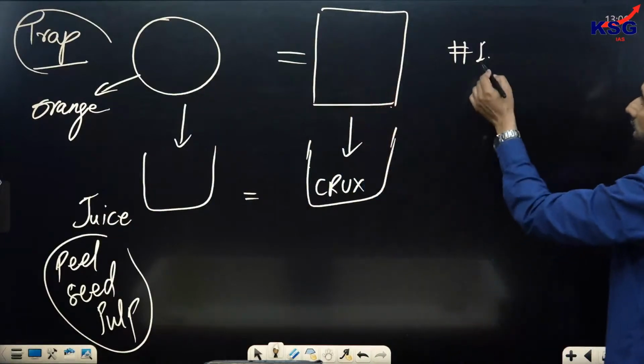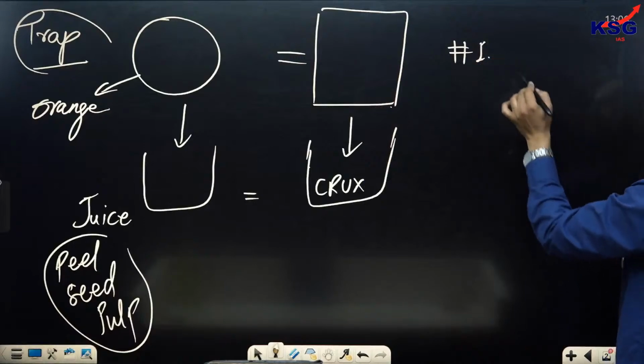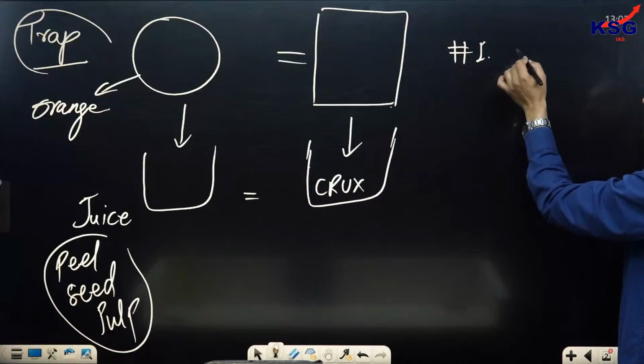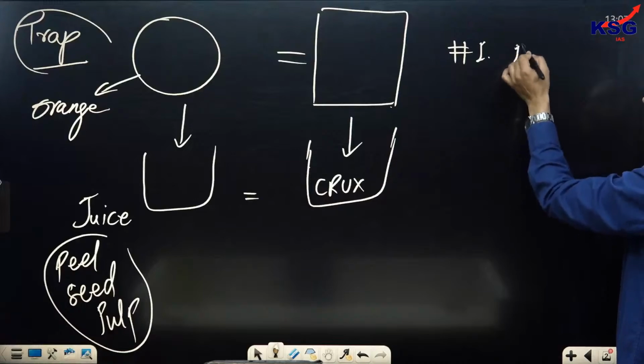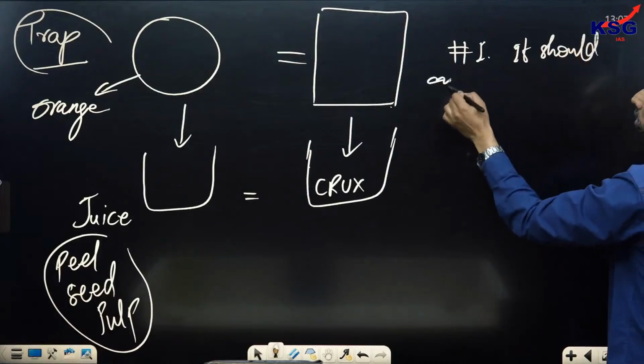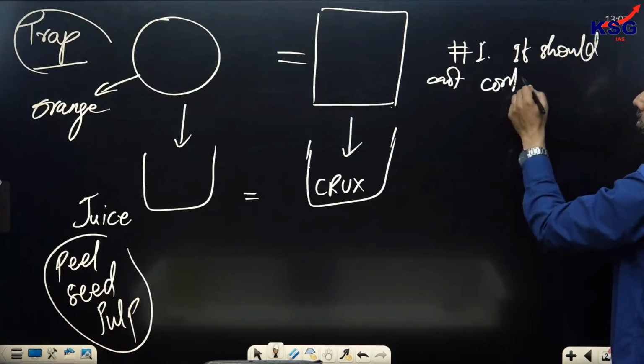So the first thing is that your correct option should not contain the secondary point.